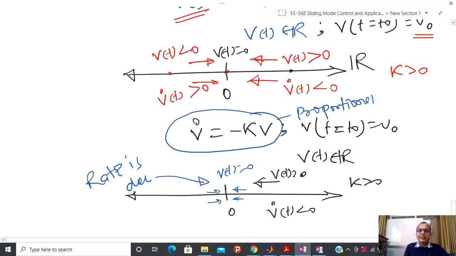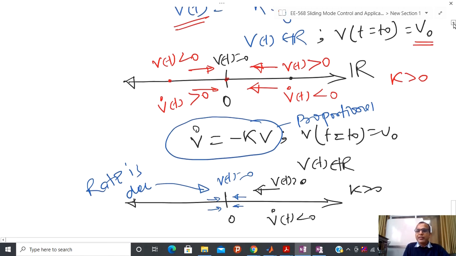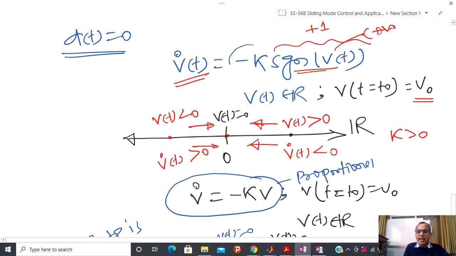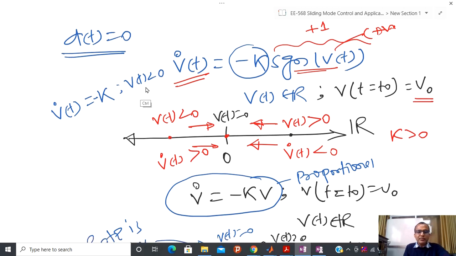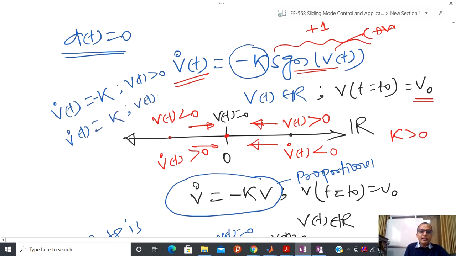But try to see here, in case of on-off control, if you select any positive value, at that time my rate remains constant, and that rate is either plus or minus k. So V dot(t) is equal to minus k if V(t) is greater than 0, and V dot(t) equal to plus k if V(t) is less than 0.